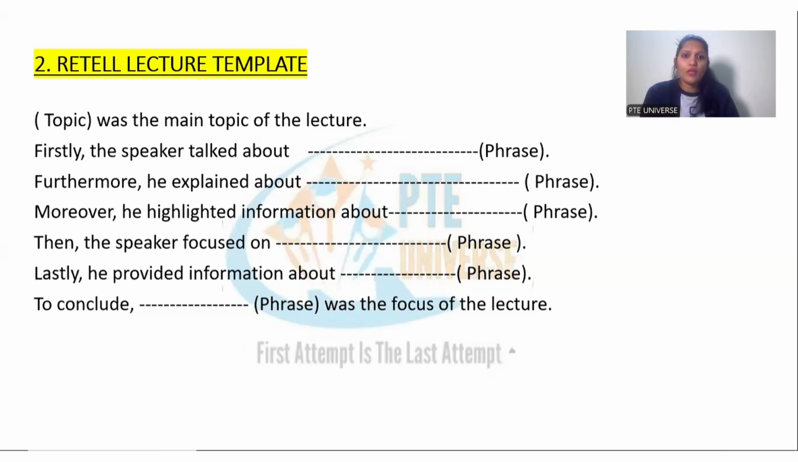Dash was the main topic of the lecture. Firstly, the speaker talked about. Furthermore, he explained. Moreover, he highlighted information about. Then the speaker focused on. Lastly, he provided information about. To conclude, dash was the focus of the lecture. Let's say you find any word hard to speak, you can replace it with some other word and you can use that word as well.